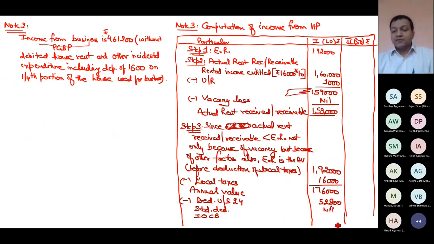And this is my income from my let out house, $123,200. This is my answer. Now for self-occupied house, I always say that annual value is nil.